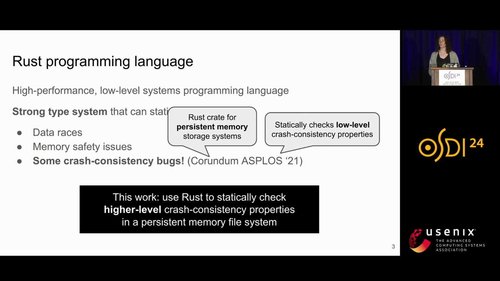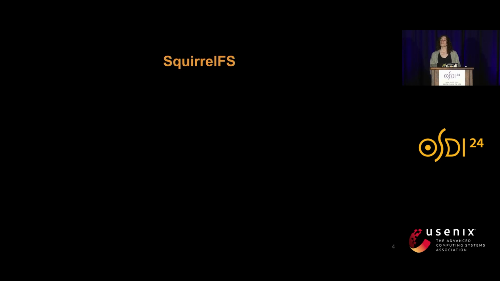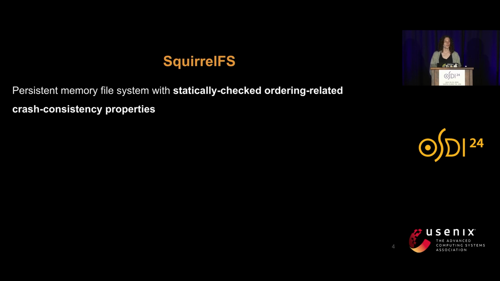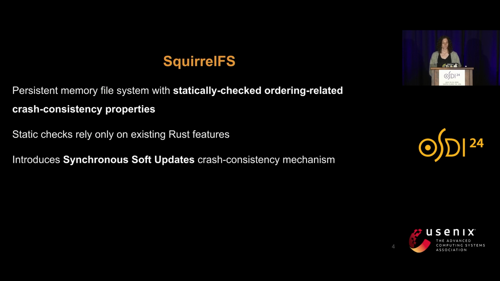In this work, we were inspired by Corundum, and we use Rust to statically check higher-level crash consistency properties in a persistent memory file system. By higher level, I mean that we want to look at properties that users tend to expect from these systems, like the atomicity of system calls. To do this, we built SquirrelFS, which is a new persistent memory file system with statically checked ordering-related crash consistency properties. These static checks do not require any existing tools or modifications to Rust. It's only relying on features already present in the language.